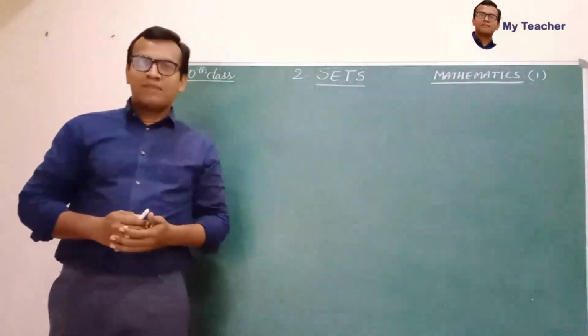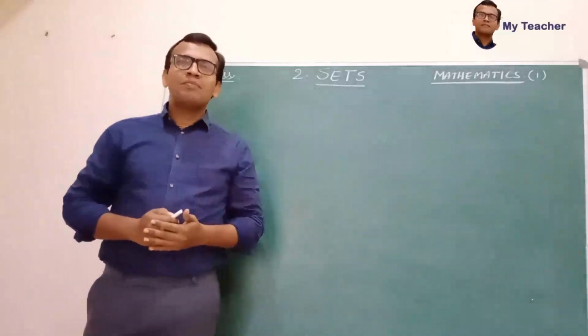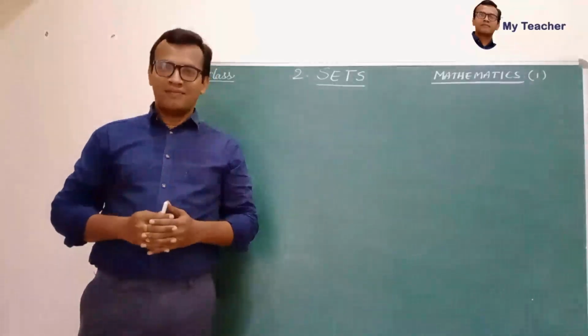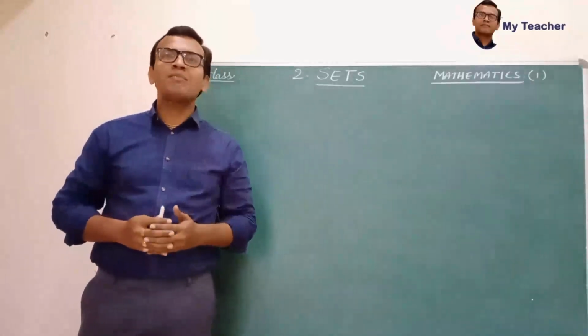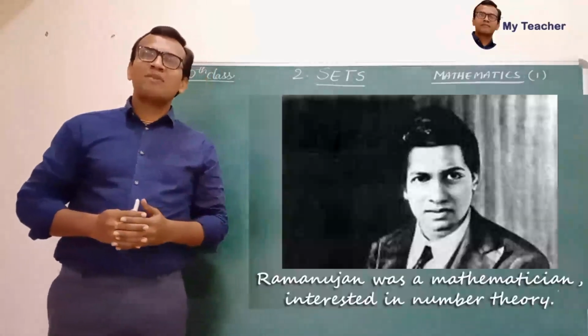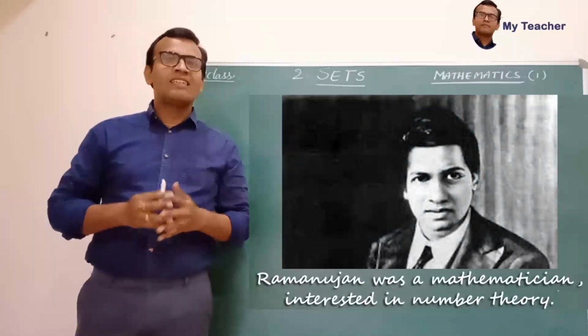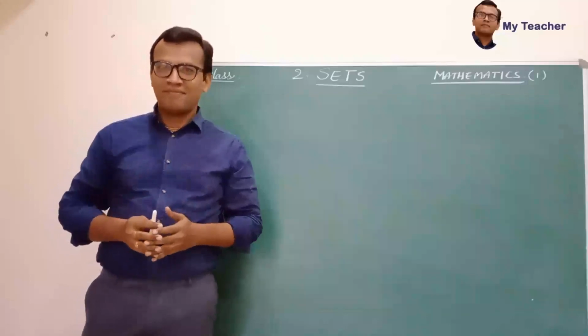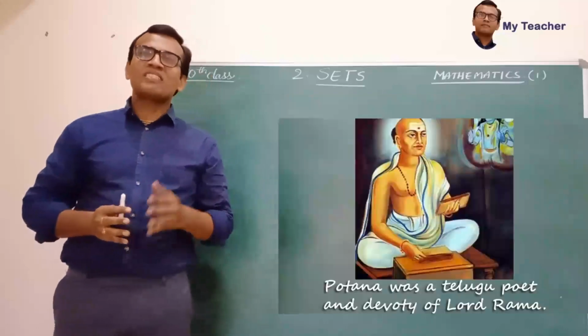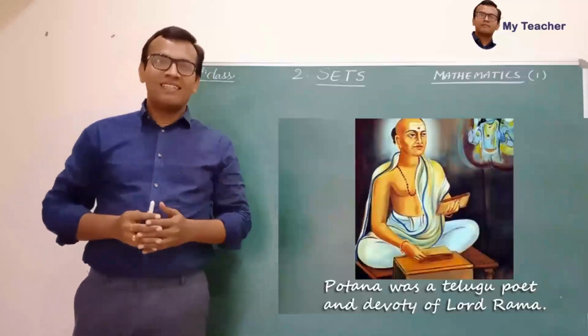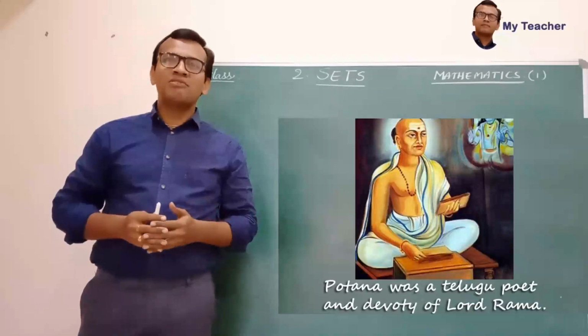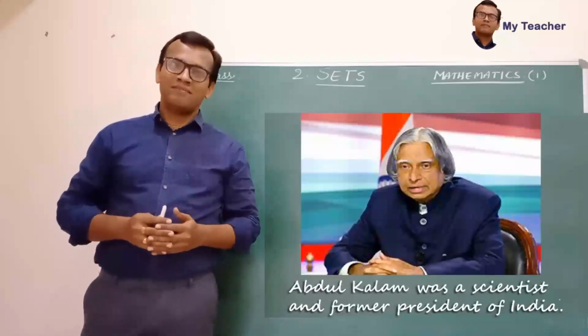So children, if you are asked to describe a person, how would you do that? For example, Srinivasa Ramanujan is a mathematician and interested in number theory. Potana was a great Telugu poet and also a devotee of Lord Rama.